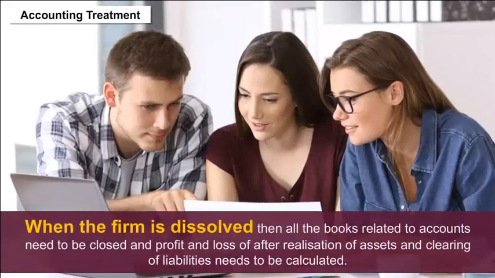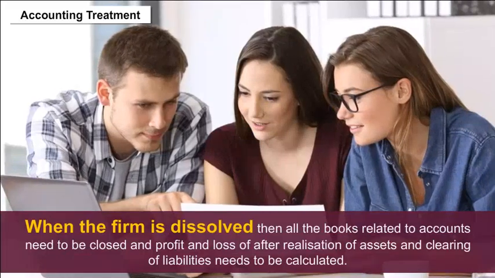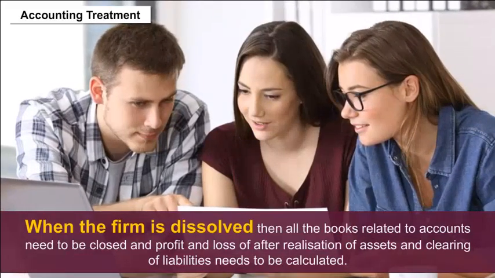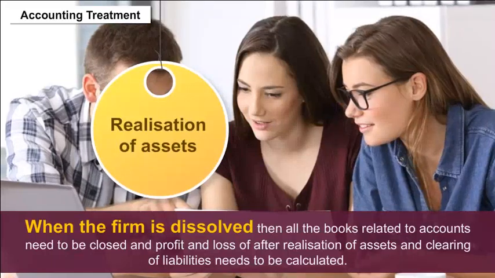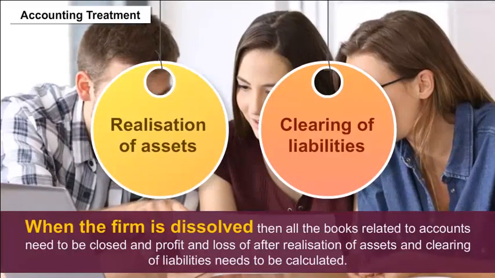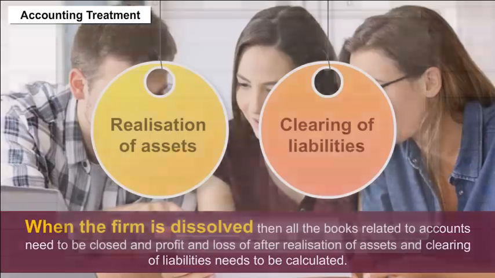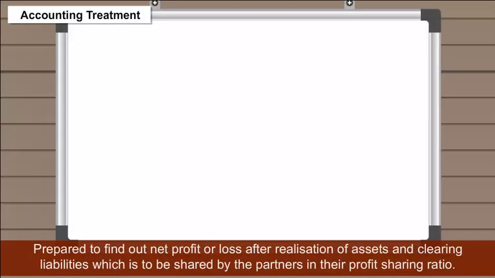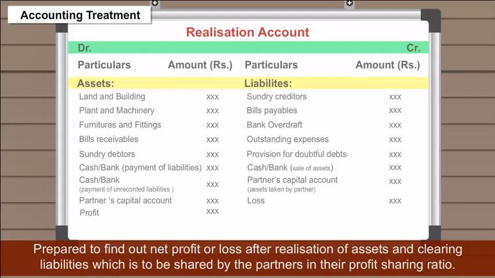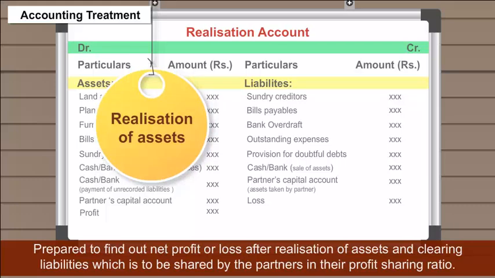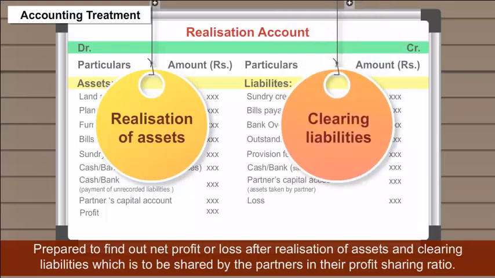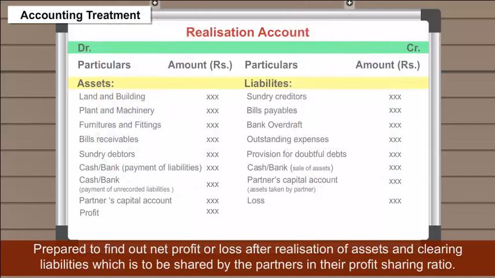Accounting treatment. When the firm is dissolved, all the books related to accounts need to be closed, and profit and loss after realization of assets and clearing of liabilities needs to be calculated. We have learned earlier also that a realization account is to be prepared to find out the net profit or loss after realization of assets and clearing liabilities, which is to be shared by the partners in their profit-sharing ratio.